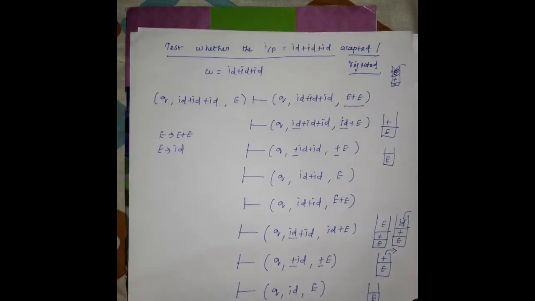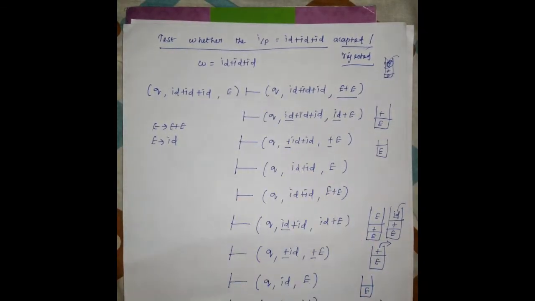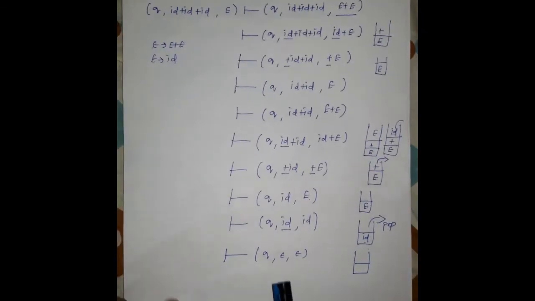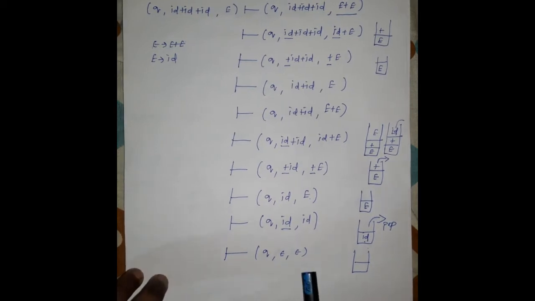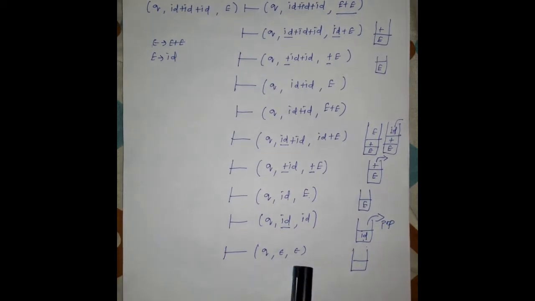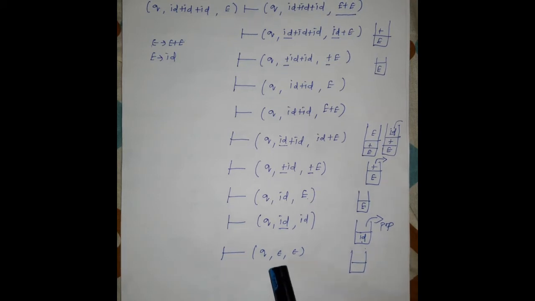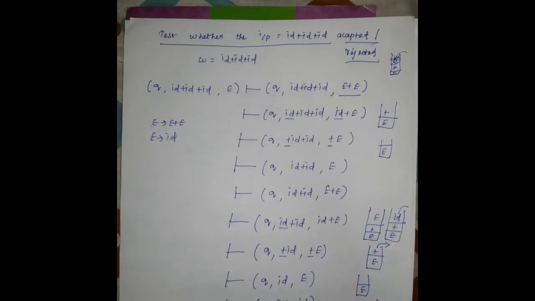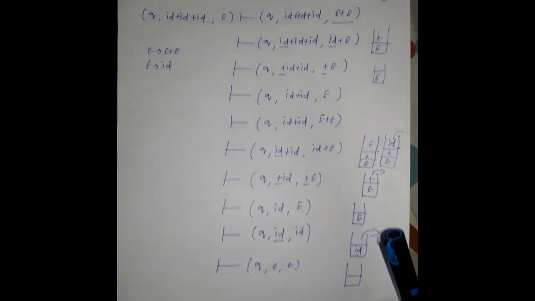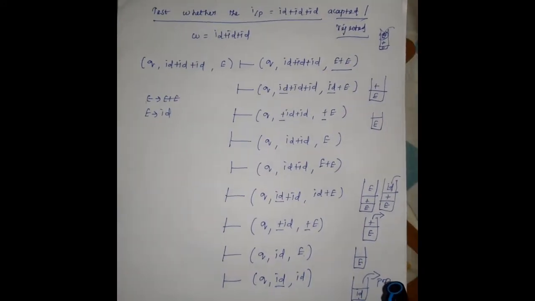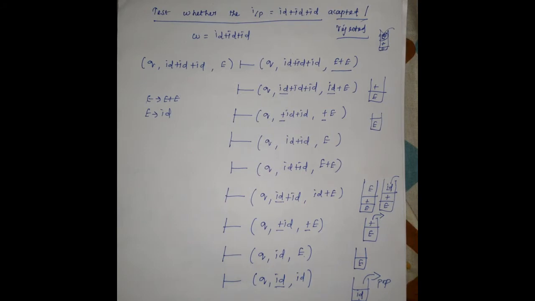So the given input string id plus id is processed till the end of the process, which means the input string and the stack elements are equal and popped. So it obtains from id plus id to epsilon. So the given input string id plus id is accepted by the given push-down automata, or by using the production rules of the given grammar.